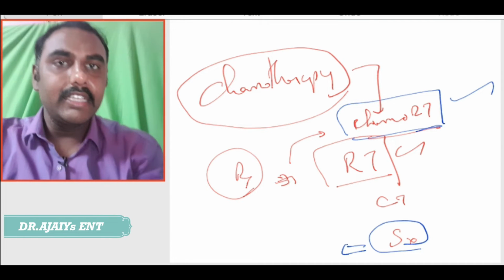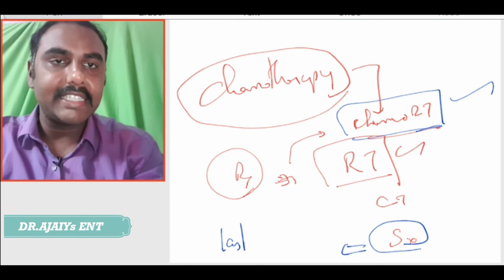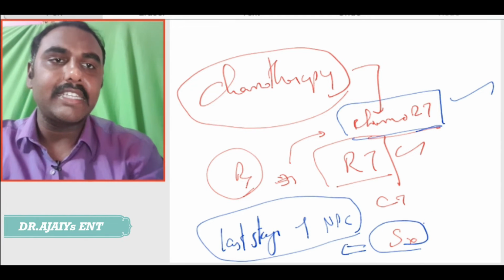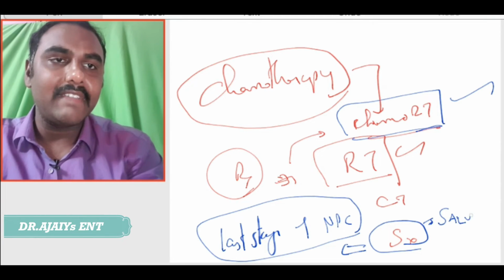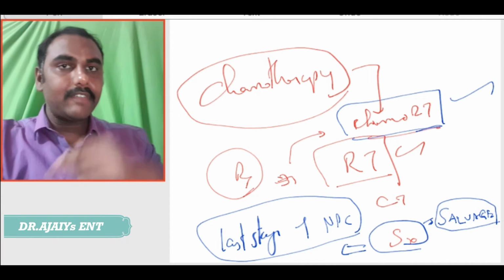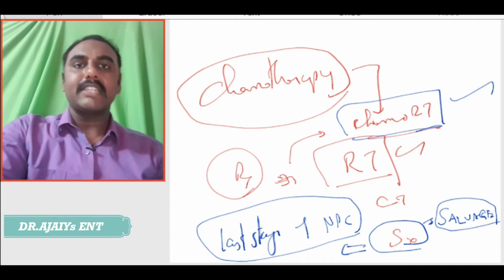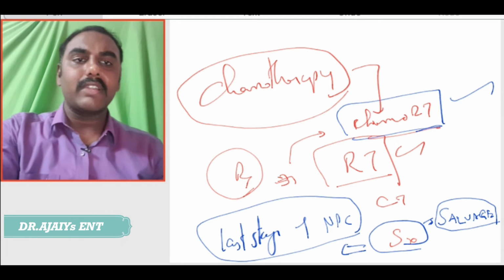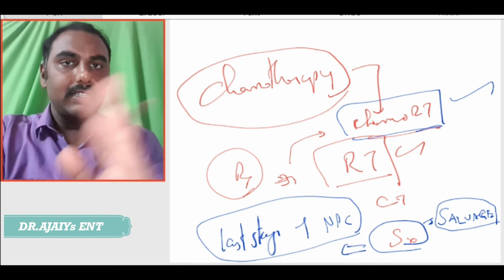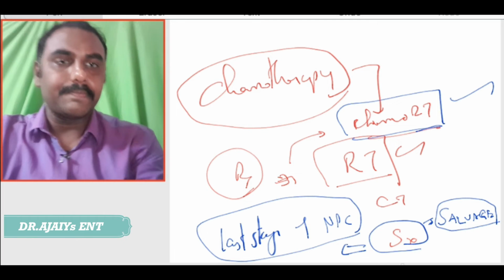So surgery is usually preferred as the last stage of treatment, a salvage surgery. Even after radiotherapy, if the patient presents with a nasopharyngeal carcinoma, then go ahead for a salvage surgery. So that is regarding nasopharyngeal carcinoma.